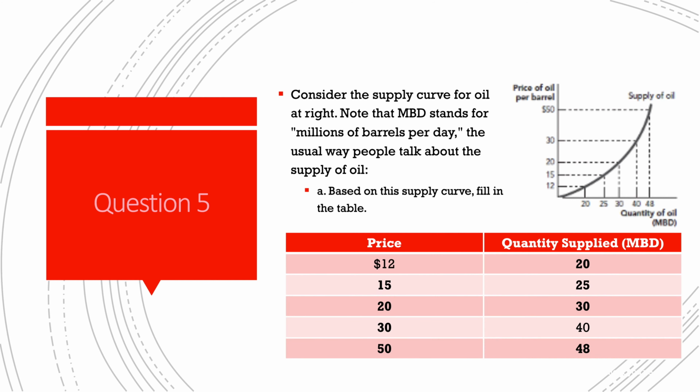Moving on to question 5, part A, we were asked to fill in the table with the corresponding values in the graph. So at $12, the quantity supplied is 20 million barrels per day. At $15, it is 25 million. At $20, it's 30 million. At $30, it is 40 million. And at $50, it is 48 million barrels per day.